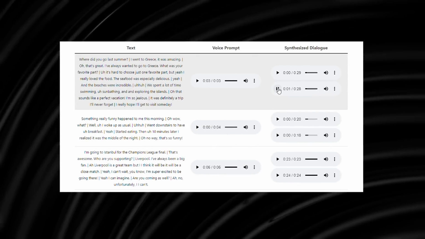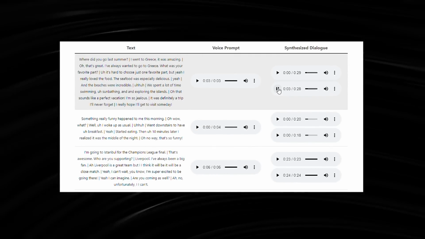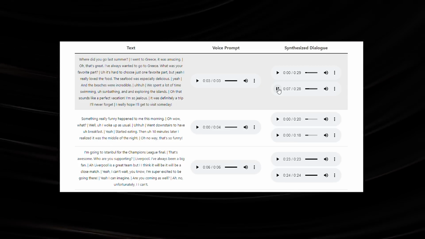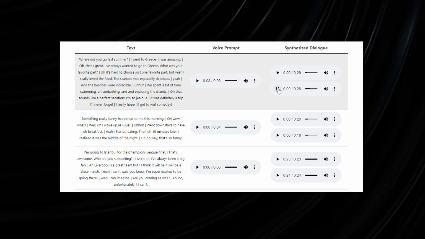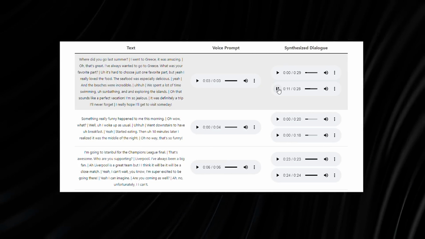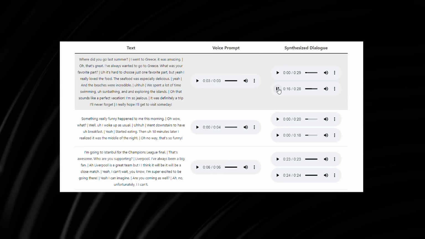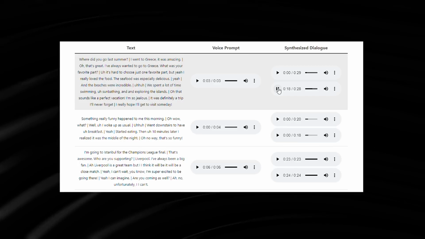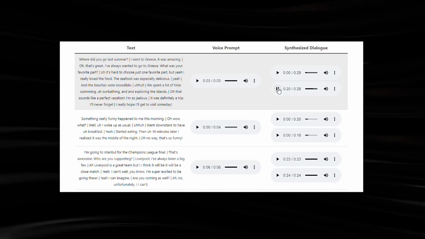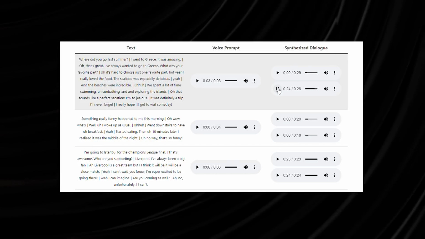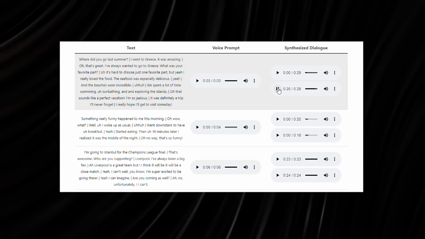Where did you go last summer? I went to Greece. It was amazing. Oh, that's great. I've always wanted to go to Greece. What was your favorite part? It's hard to choose just one favorite part, but yeah, I really loved the food. The seafood was especially delicious. And the beaches were incredible. We spent a lot of time swimming, sunbathing, and exploring the islands. Oh, that sounds like a perfect vacation. I'm so jealous. It was definitely a trip I'll never forget. I really hope I'll get to visit someday.